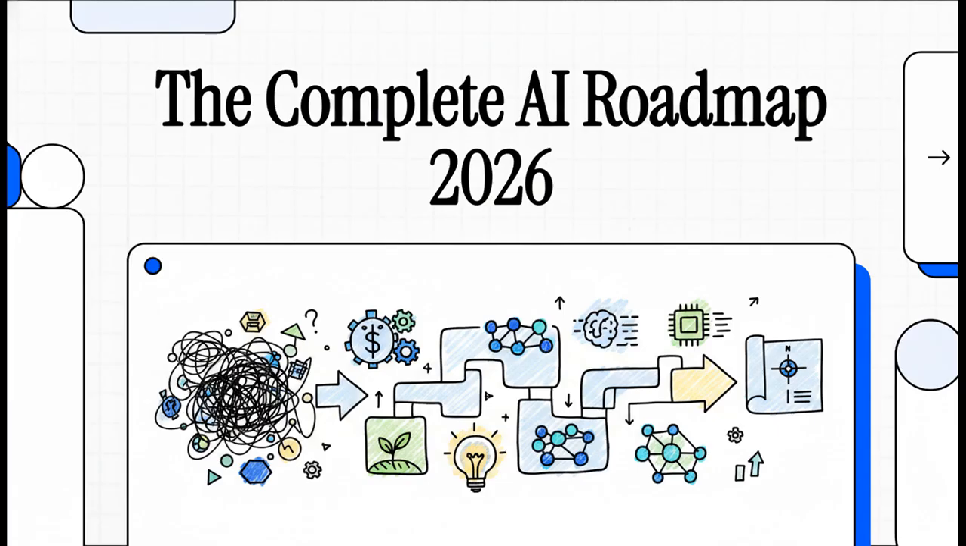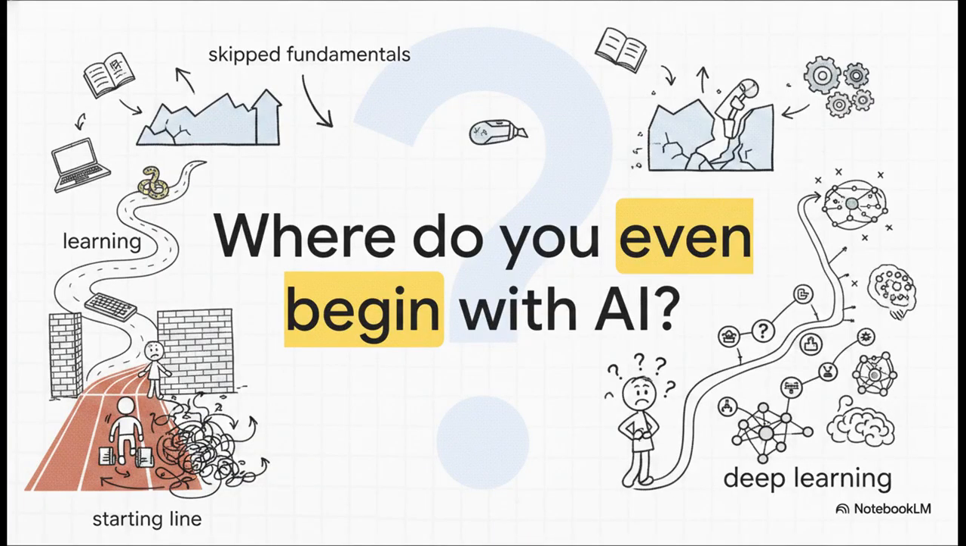We're taking what looks like this massive, chaotic 25-step journey and turning it into a super clear, totally actionable roadmap for 2026. Because honestly, this is the most common roadblock beginners face. Where do you even begin? Most people get stuck right at the starting line.